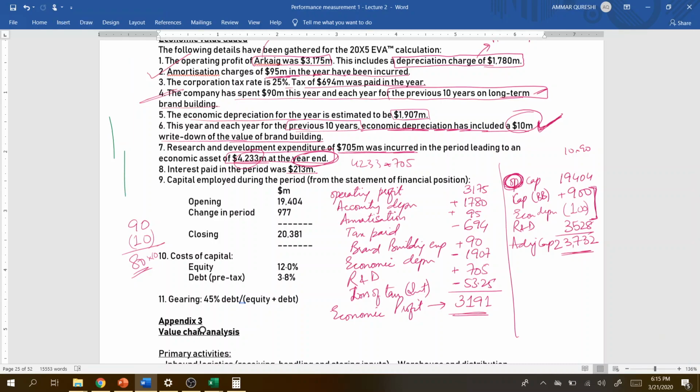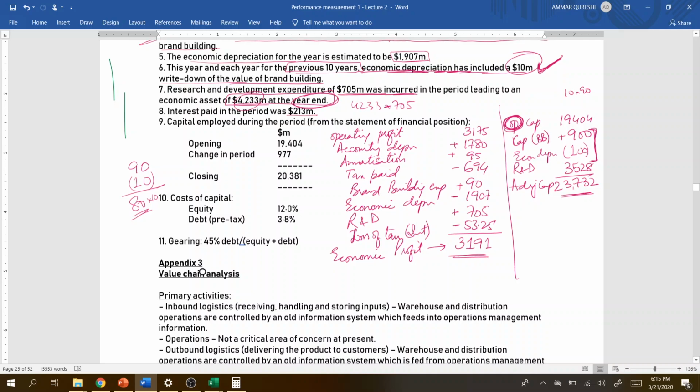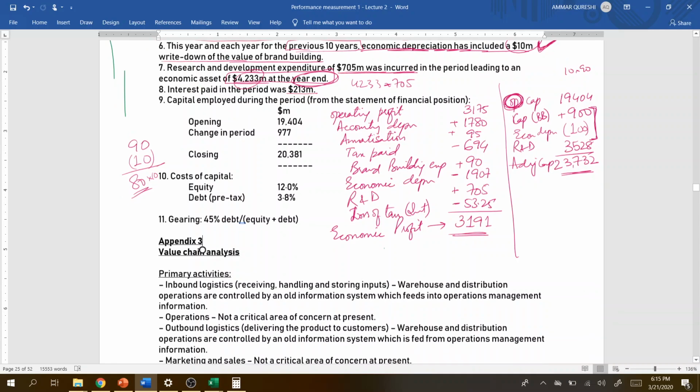I'm unable to scroll it actually. So we will start from economic profit, right? You can do it on your own as well. Economic profit 3191, and the capital charge, right?